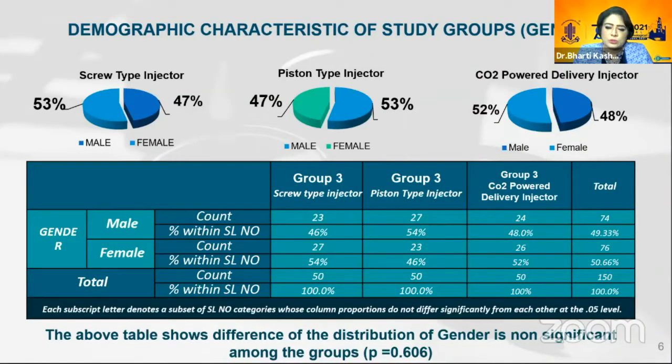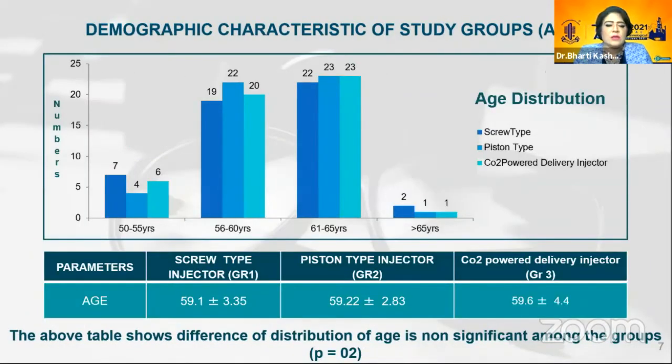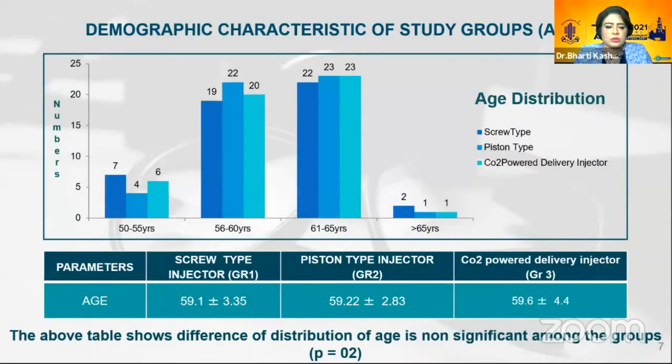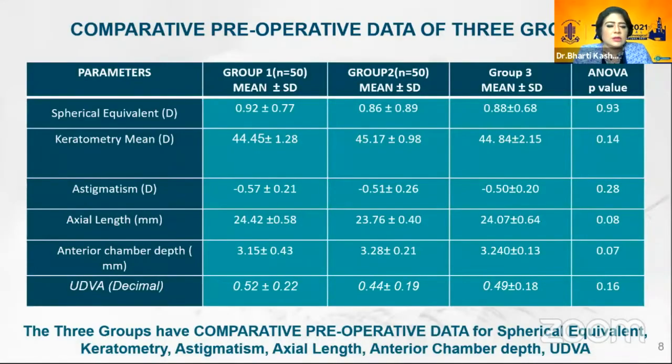The above table shows the difference of the distribution of gender among the 3 groups was non-significant, P 0.606. The graph shows distribution of age is non-significant among the groups. The three groups have comparable pre-operative data for spherical equivalent, keratometry, astigmatism, axial length, anterior chamber depth, and UDVA.